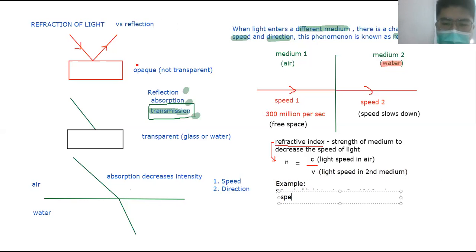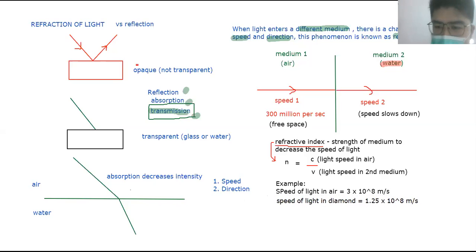Given the speed of light in diamond is about 1.25 times 10 to the power of 8 meters per second, if I ask you to calculate the refractive index of diamond, what is the strength of the diamond in reducing the speed?